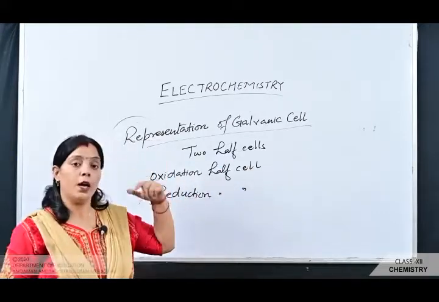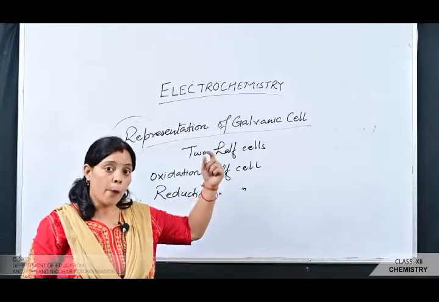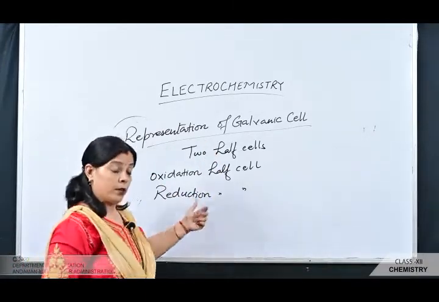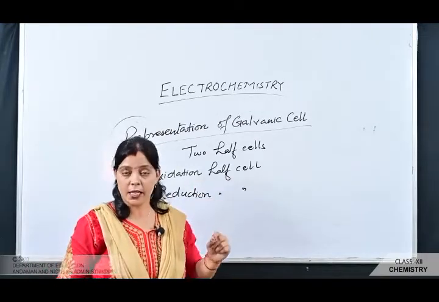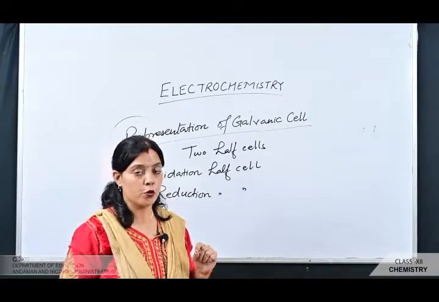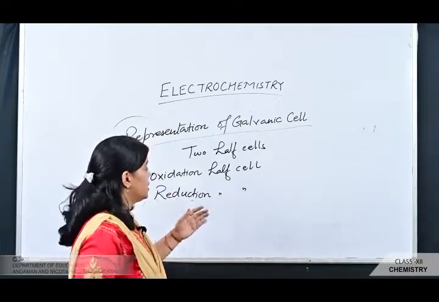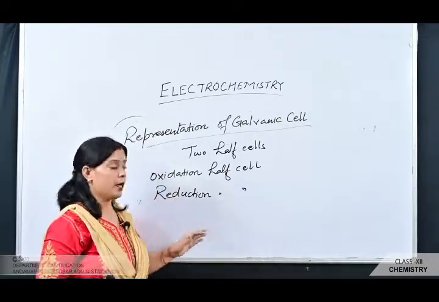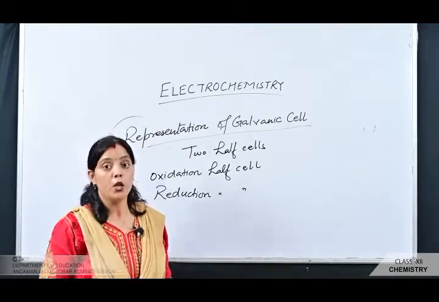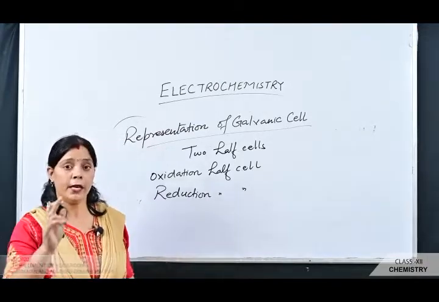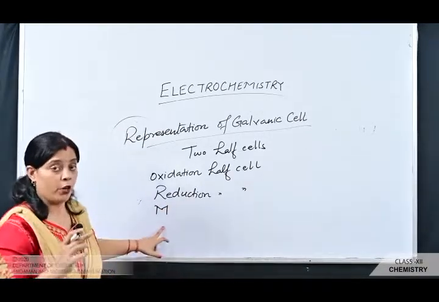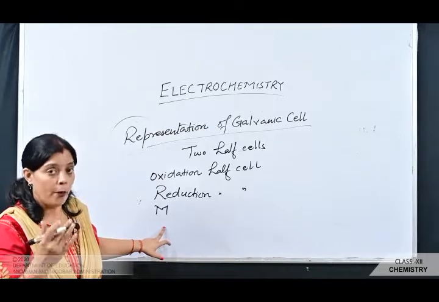Whereas in the other half cell, where the copper strip is dipped in the copper sulfate solution, the reduction is taking place, because the 2 electrons were gained by the copper 2 plus solution to convert it into copper. Since the reduction is taking place there, that half cell is named the reduction half cell. So basically, if we represent the element with capital M, for example zinc, Zn, copper,